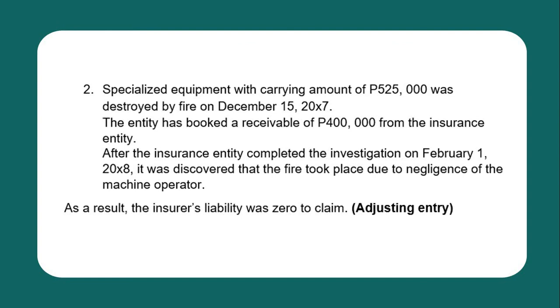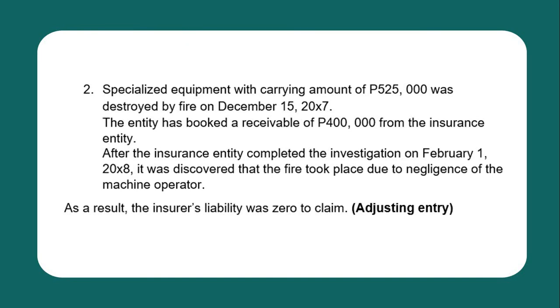So the indication is that after the investigation, there is no amount the insurance company will pay the entity, because it was due to the negligence of the machine operator. Prior to the end of the reporting period, the entity reported a receivable from the insurance company of 400,000, but after the investigation there is no receivable.